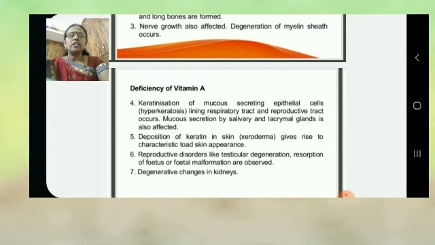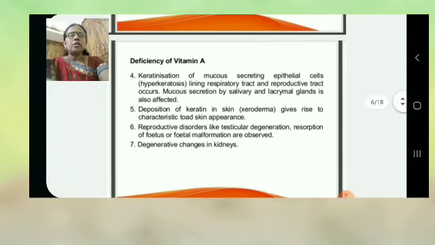Next deficiency is deposition of keratin in the skin, also called xeroderma. Deposition of keratin in the skin gives rise to a characteristic toad skin appearance. Next deficiency is reproductive disorders like testicular degeneration, reabsorption of foetus or foetal malformation.